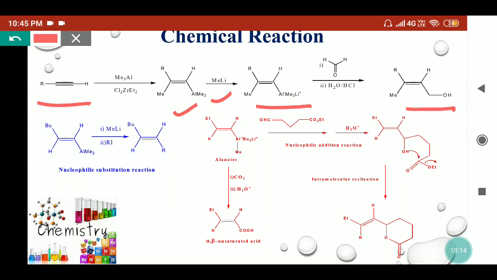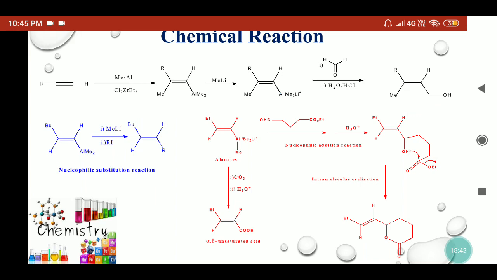So here we have taken the vinyl alanes which are treated with the organolithium, then they will give this alanate species, which is treated with the alkyl iodide. Then they will attack here, this will attack on this aluminium, this aluminium will attack on this R group, and iodide will be replaced with the aluminium moiety. So here we'll get the new carbon-carbon bond formation, and higher alkenes can be formed by this method.